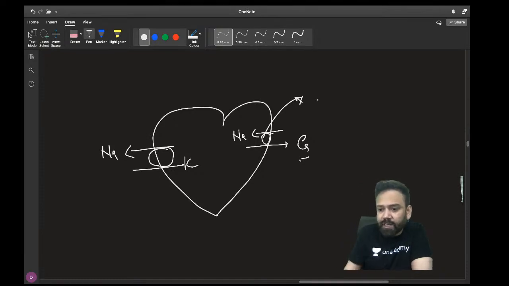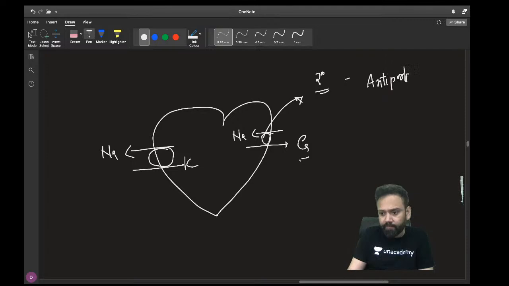This is an example of which type of transporter? Tell me fast. Yes, very good. Secondary active, and this is an antiporter. Yes, secondary, very good.